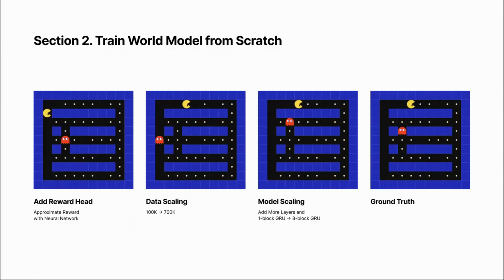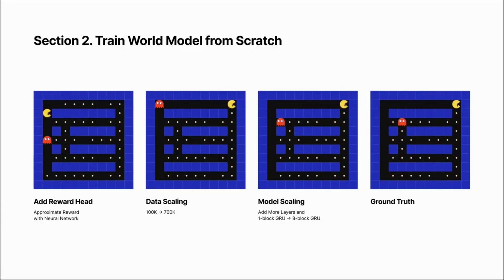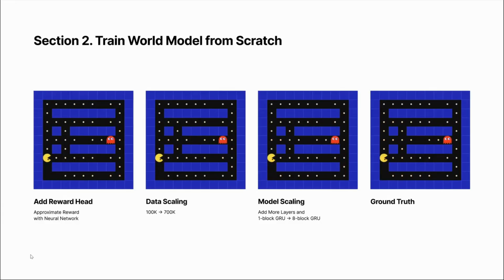Second, using this dataset, we trained our world model from scratch. We experimented with over 10 different architectures, and as you can see, our model gained improvements from each step. We started from a basic state predicting model to a model with an additional reward prediction head. After that, we trained with more scaled data, and ultimately achieved promising results with our scaled model, which is scaled with an 8-block GRU and additional layers.